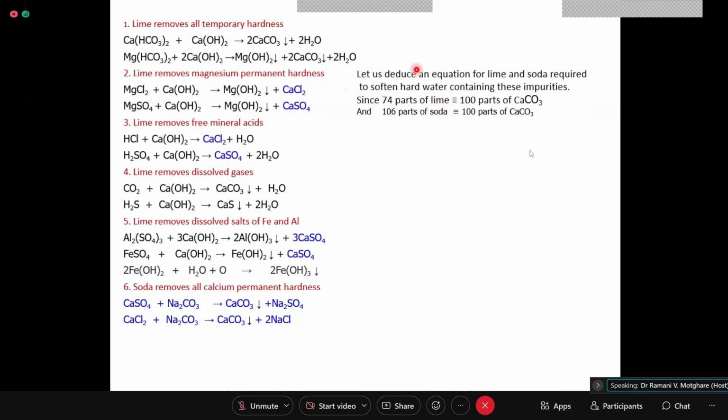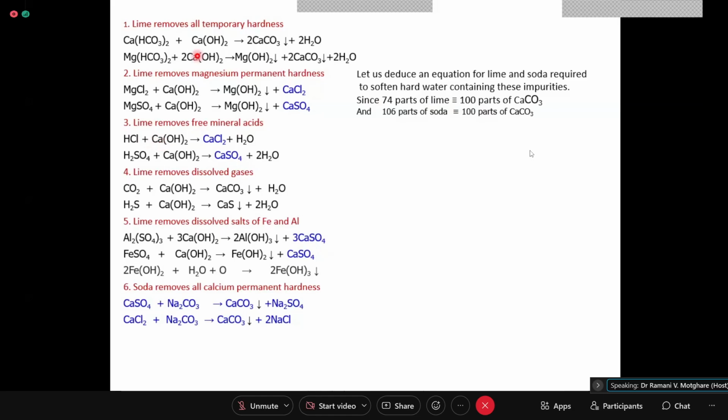So let us deduce an equation for lime and soda required to soften hard water containing these impurities, this left hand side. Since 74 parts of lime is equivalent to 100 parts of CaCO3 and 106 parts of soda. What is this 74? 74 is the molecular weight of lime.